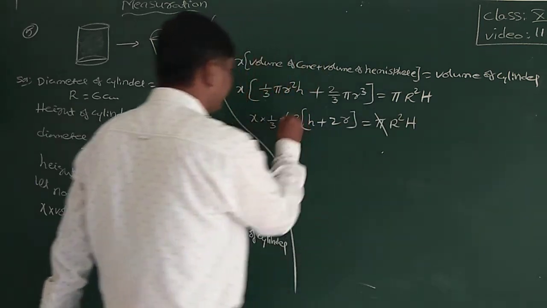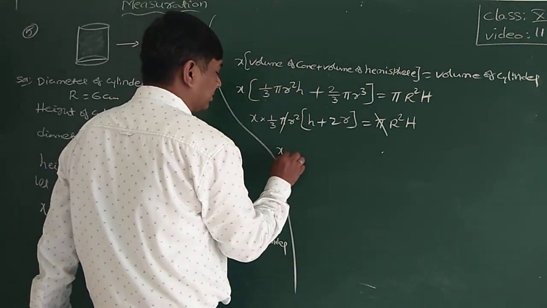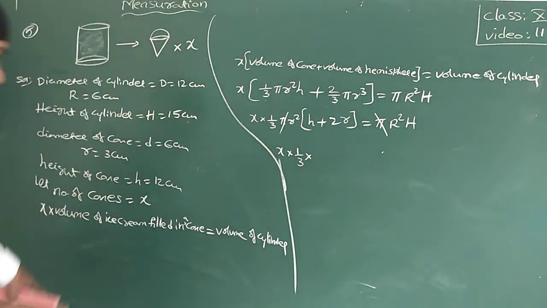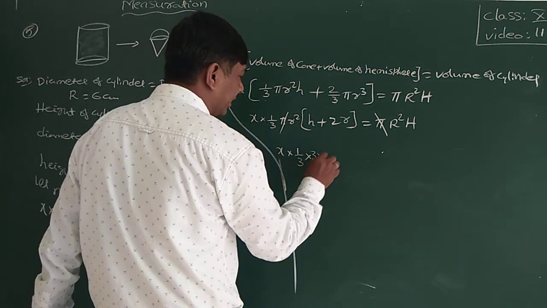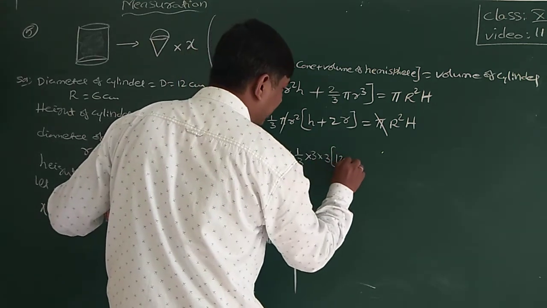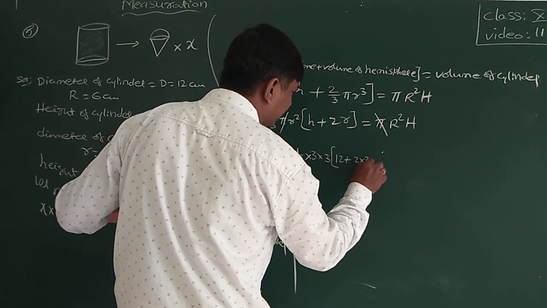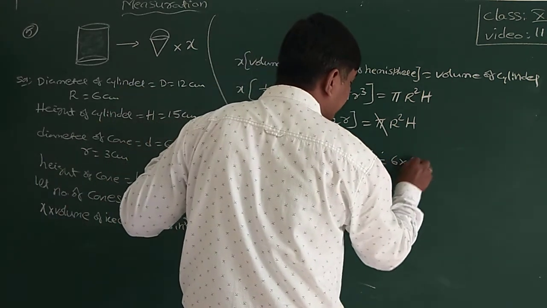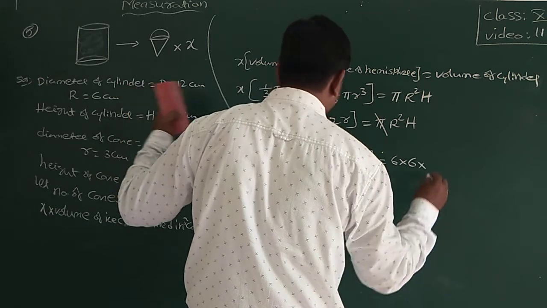Now pi cancels. x into 1/3 into r square, small r is 3, so 3 into 3, small h is 12, plus 2 into 3, is equal to capital R, 6 into 6 into capital H, 15.